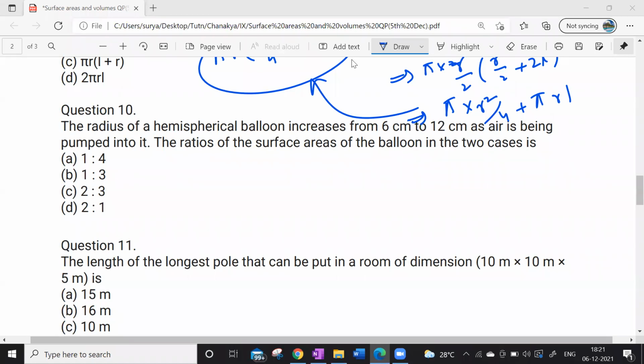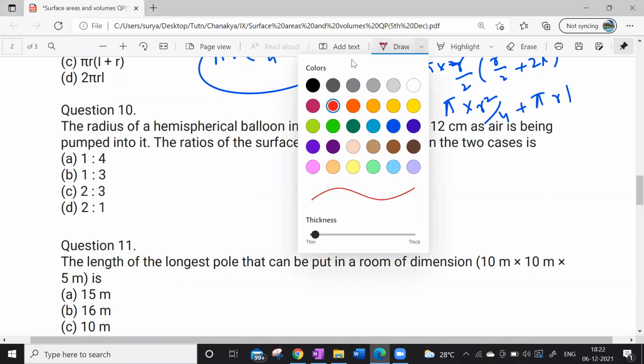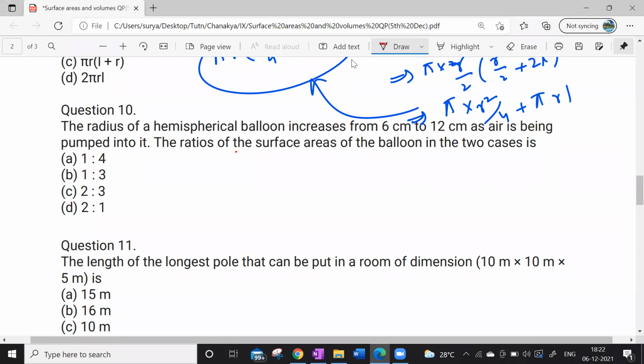Sir, if we take R1 as 6 centimeter and R2 as 12 centimeter, the surface area of the sphere with radius R1 is equal to 4 pi R1 square. And for the second one, R2, the surface area will be 4 pi R2 square.